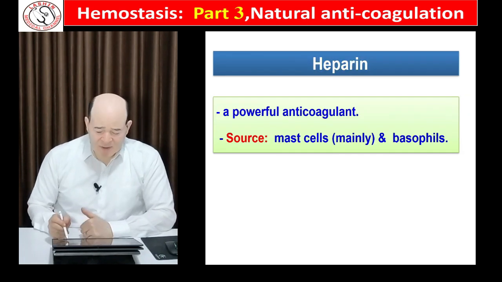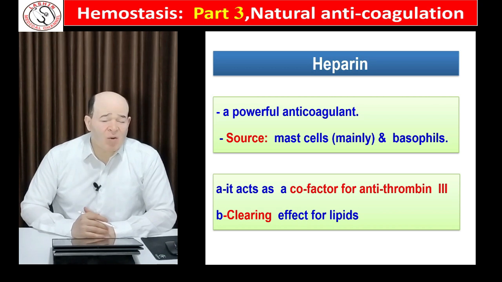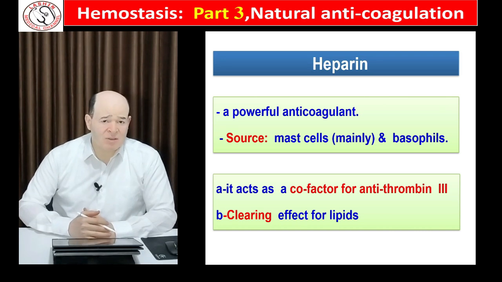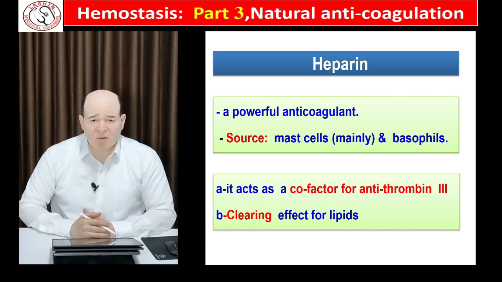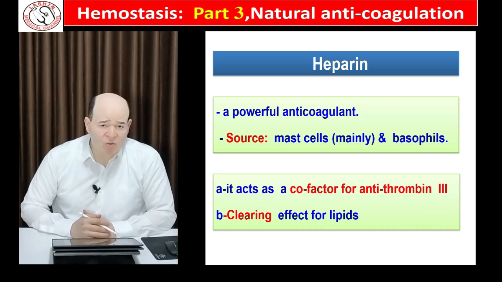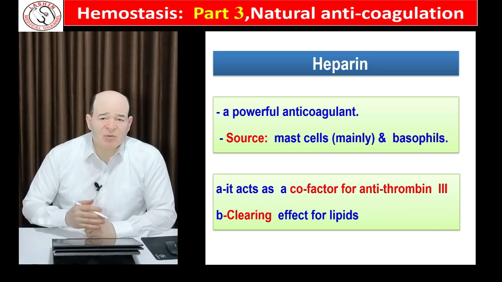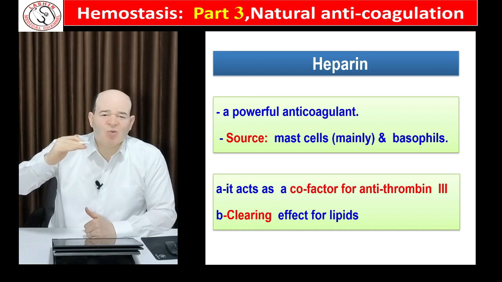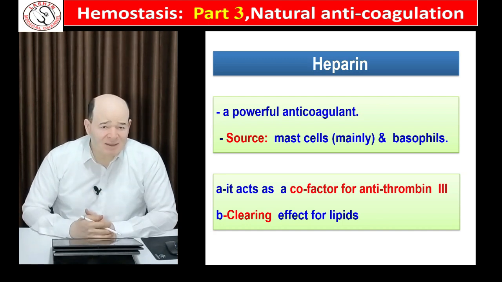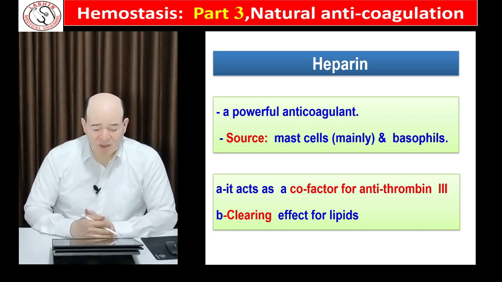Heparin is a natural substance that is released from our mast cells and basophils, and it can be sensitized, and it is used successfully as a therapy for thrombotic disorders. The naturally released heparin works as a cofactor for antithrombin 3. It raises its efficiency up to 1000 times. Moreover, it forms a complex that inactivates factors 9, 10, 11, and 12. So heparin is so efficient in prevention of blood coagulation.